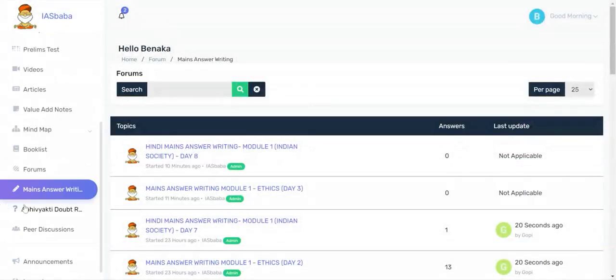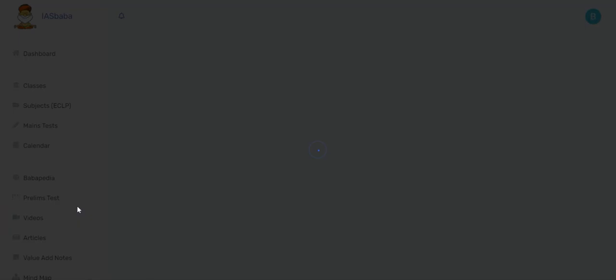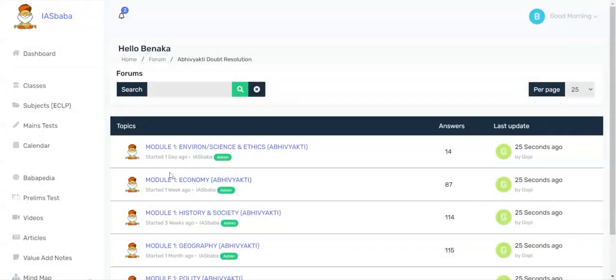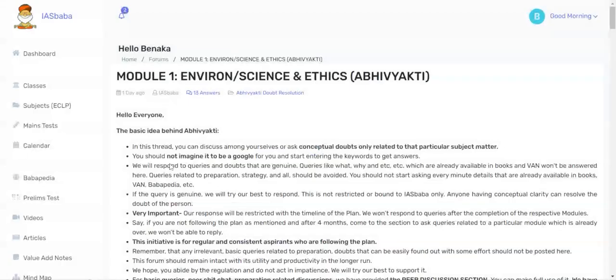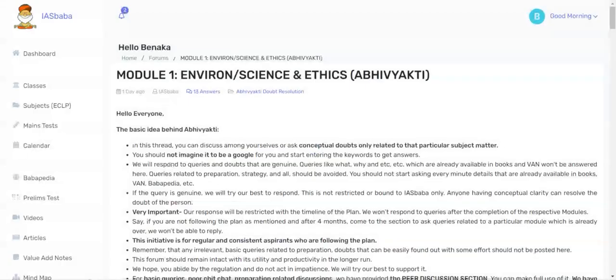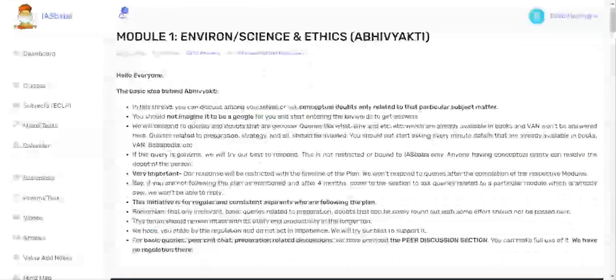This is for doubts discussion. You can ask all the doubts for that particular topic here. For example, this is for Module 1, Environment, Science and Ethics.